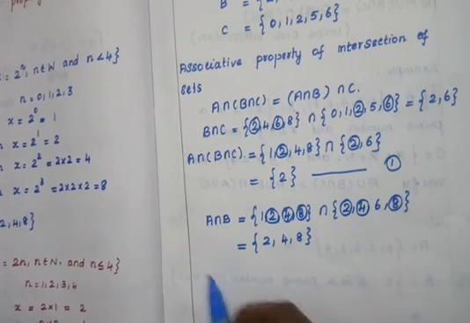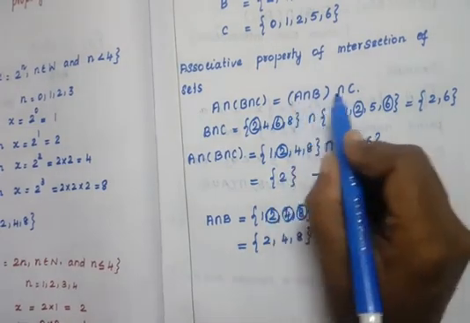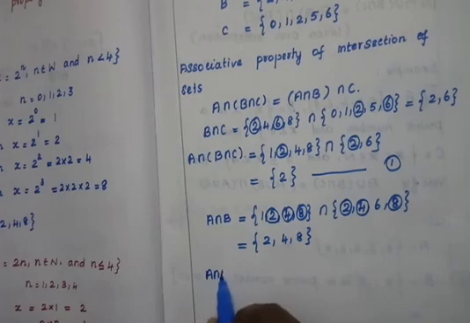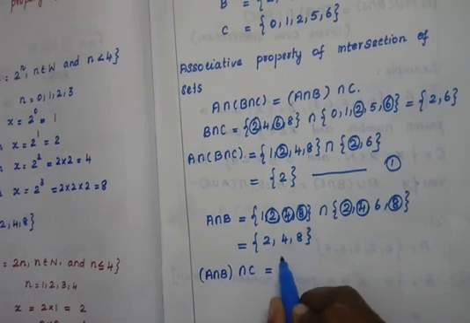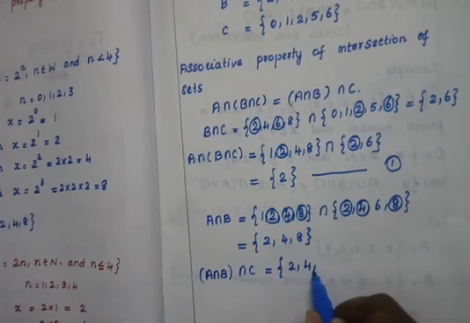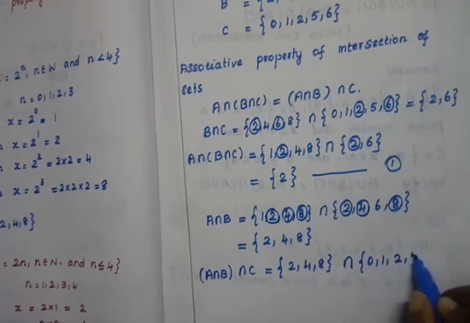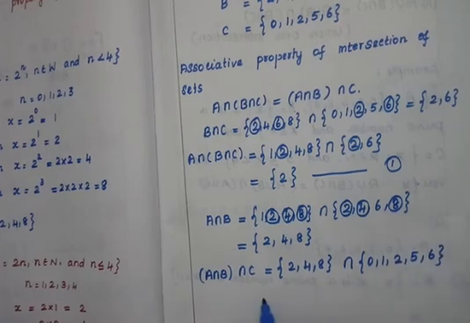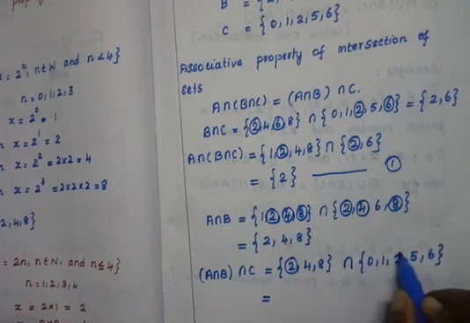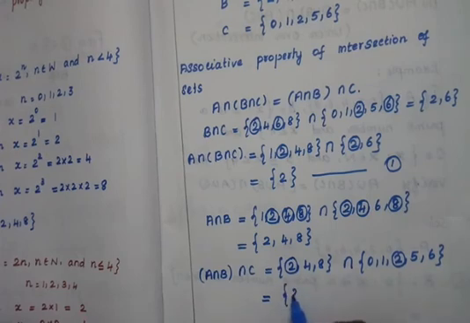Next to find out A intersection B bracket intersection C. So what is A intersection B? 2, 4, 8, intersection C set is 0, 1, 2, 5, 6. So find the common element. What are the common elements? 2 is common. Then any other common element? No, only 2. So this is equation number 2.